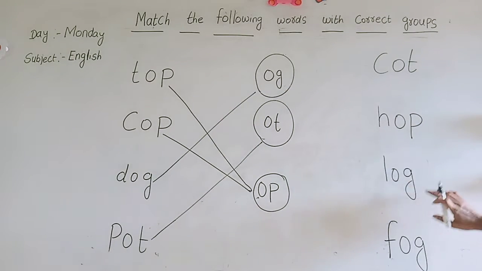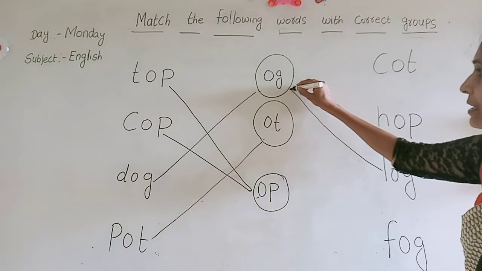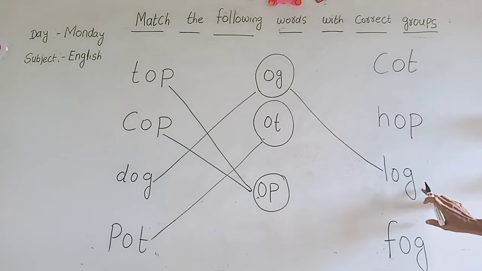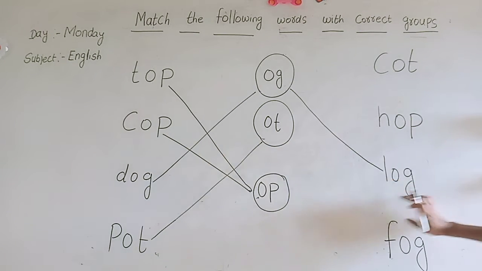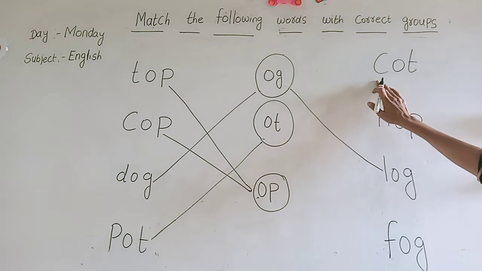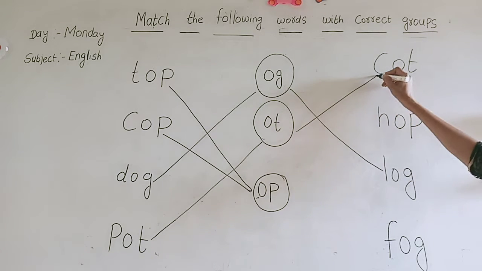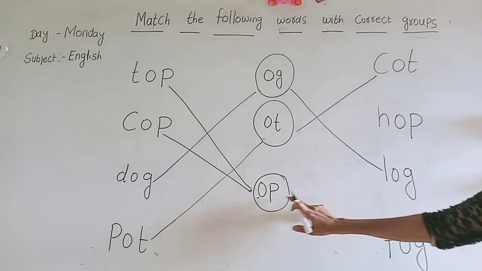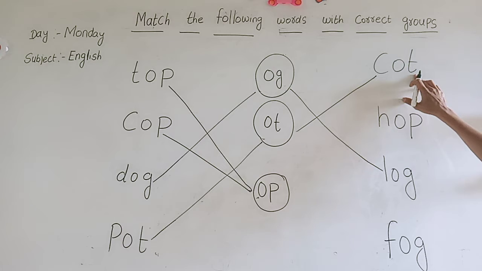O-G, bird. Now, where is it? Yes, this is L-O-G, log. So you have to match with this O-G, L-O-G, log. Then O-T, bird. Now come on, tell me, where is O-T, bird? Yes. If we add one more alphabet, it will become C-O-T, cot.